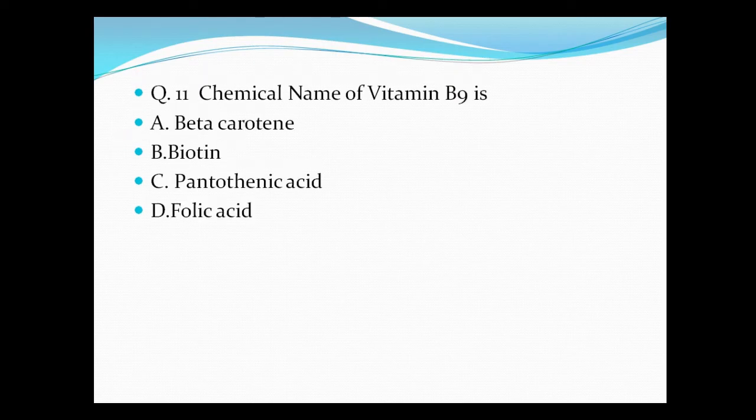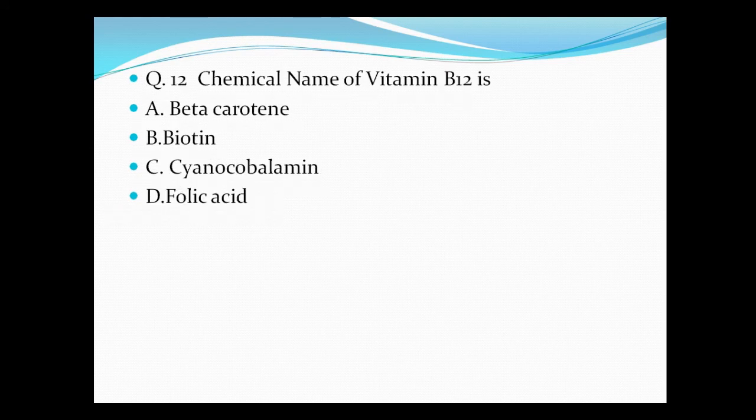Question number 11, chemical name of vitamin B9 is A. Beta carotene, B. Biotin, C. Pantothenic acid, and D. Folic acid. So folic acid is the correct answer. Question number 12, chemical name of vitamin B12 is A. Beta carotene, B. Biotin, C. Cyanocobalamin, D. Folic acid. So the correct answer is cyanocobalamin.